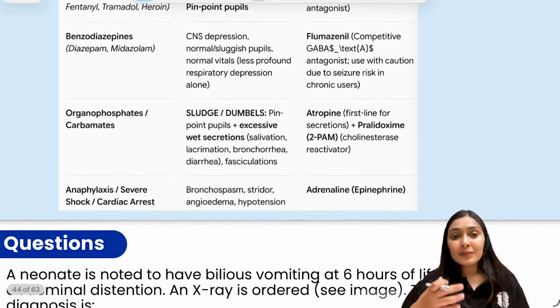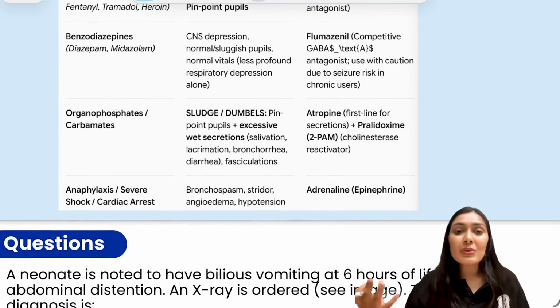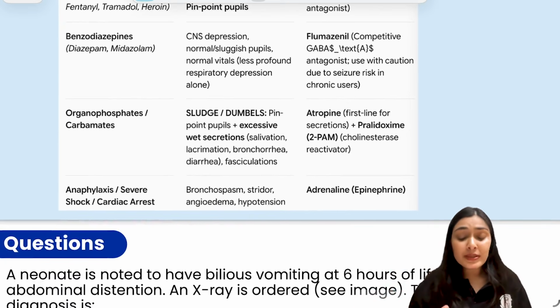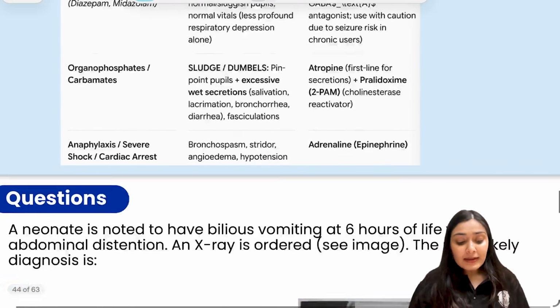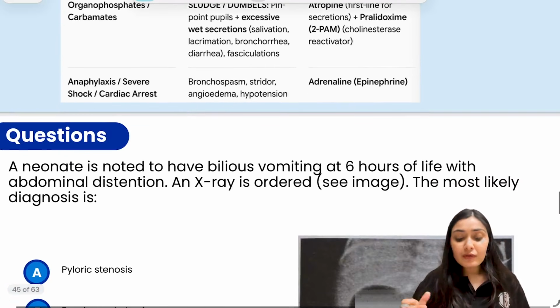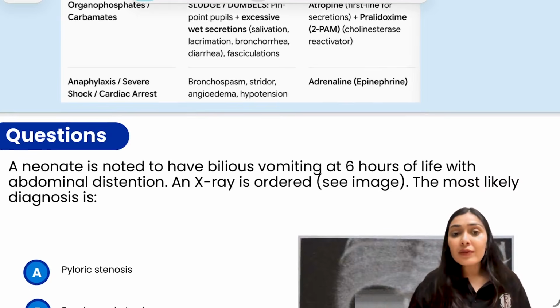In OP poisoning, the typical mnemonic is SLUDGE or DUMBBELS. You see pinpoint pupils, excessive salivation, fasciculation. Atropine is the drug of choice as an antidote. And lastly, if there is anaphylaxis or cardiac arrest, then adrenaline would be the antidote.